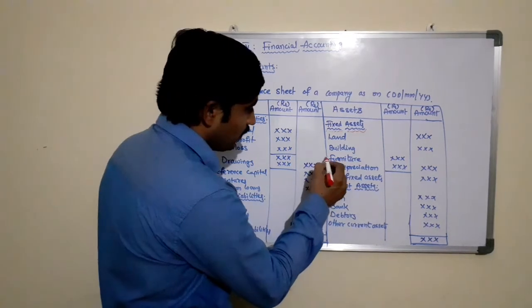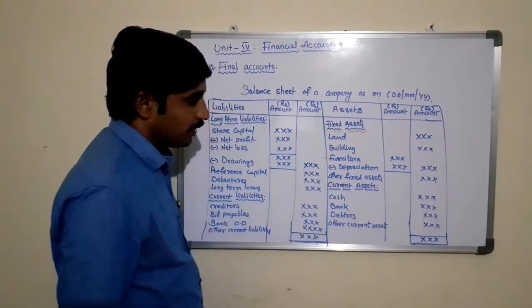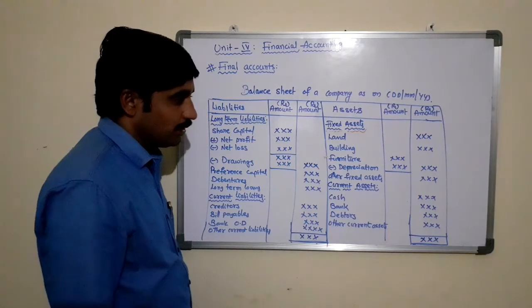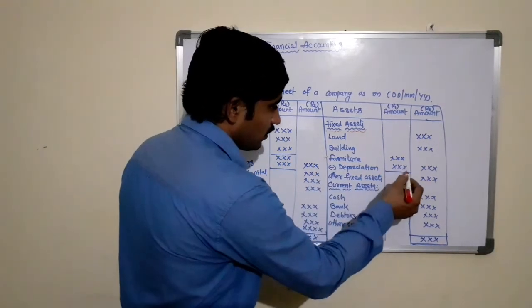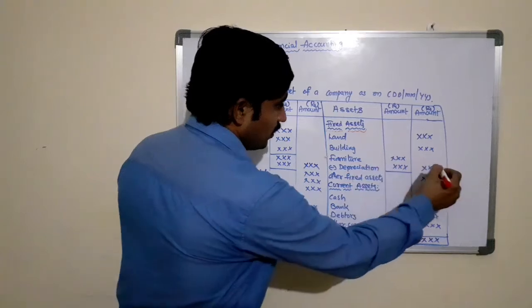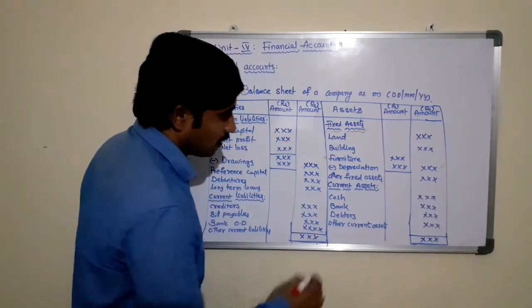So here we need to take fixed assets: land, building, furniture, computers, vehicles, plant, machinery, and other assets. Here this is given for example. If any depreciation is to be adjusted, we need to adjust it with the fixed assets here in the inner column, and the net amount is transferred to the outer column.